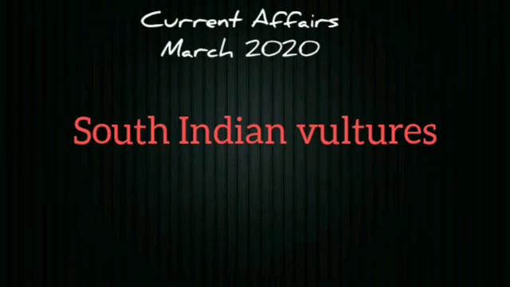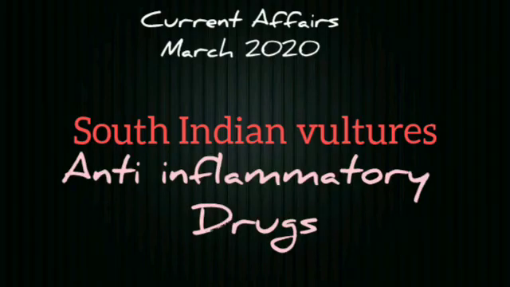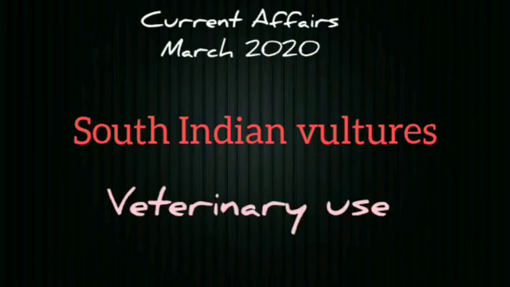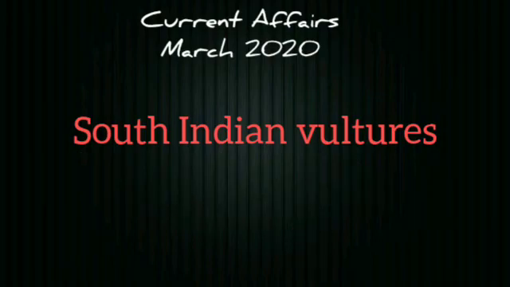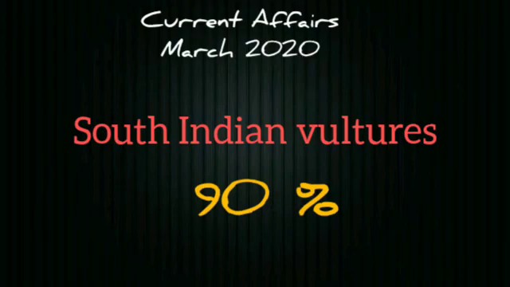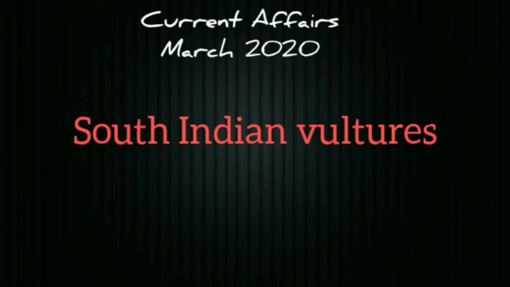South Indian vultures. The South Indian vulture conservation groups have come up with a blueprint for the conservation of the vulture population in 5 South Indian states. And what is the conservation strategy? There is a need to restrict the availability of non-steroidal anti-inflammatory drugs for veterinary use. Drugs have wiped out 90% of the vulture population, and also the disposal of cattle waste in forests matters. The main conservation strategy is to create a vulture safe zone in each South Indian state.